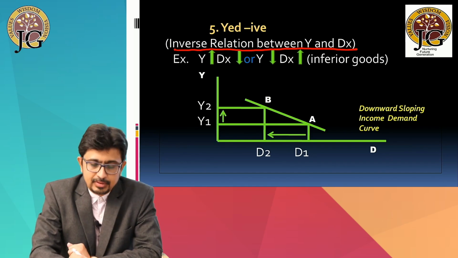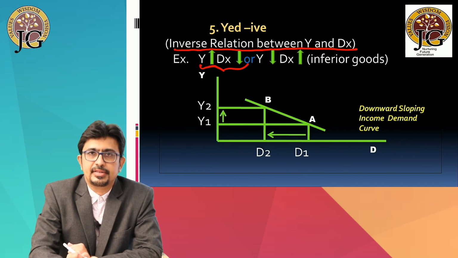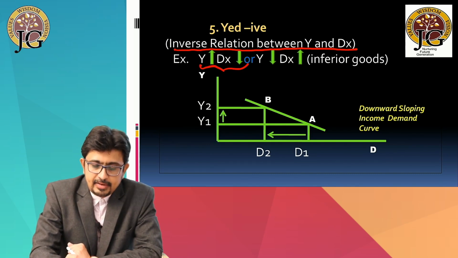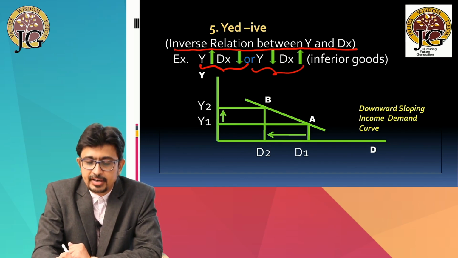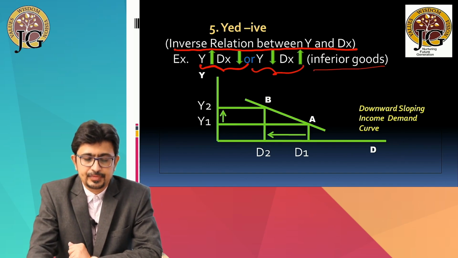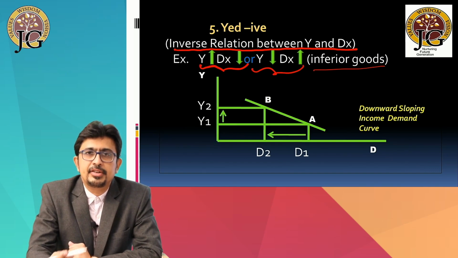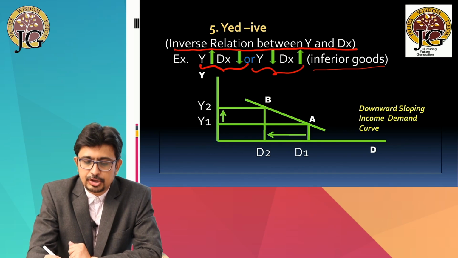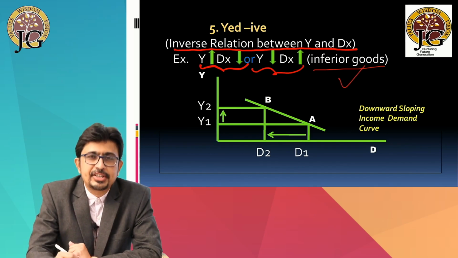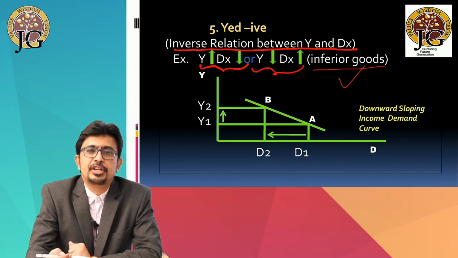Now in the example, we may take with the increase in income, demand decreases. Or we can take with the decrease in income, the demand increases, both of which occur in case of the inferior goods. Now when someone's income increases, suppose someone is poor, and when he was poor, he used to consume inferior goods. But when his income increases, he reduces the consumption and demand for inferior goods, because now he is switching over to the superior commodity.